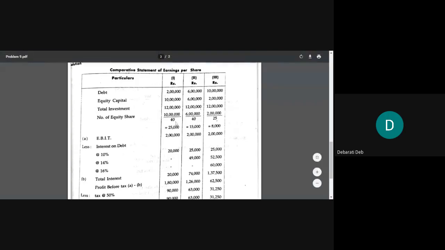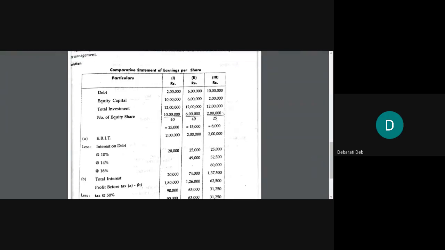So how much are you getting? For the first option, it will be 25,000. For the second option, it will be 15,000. And for the third option, it will be 8,000.